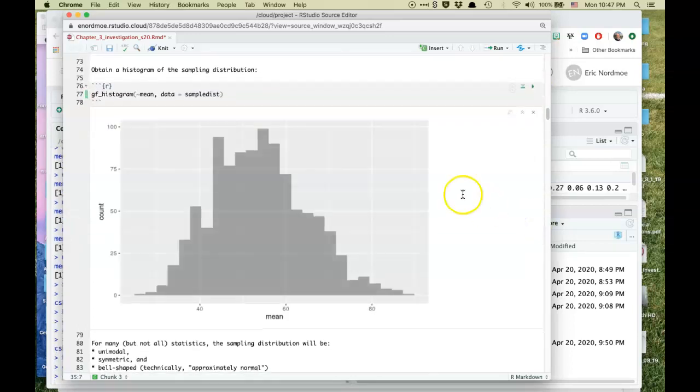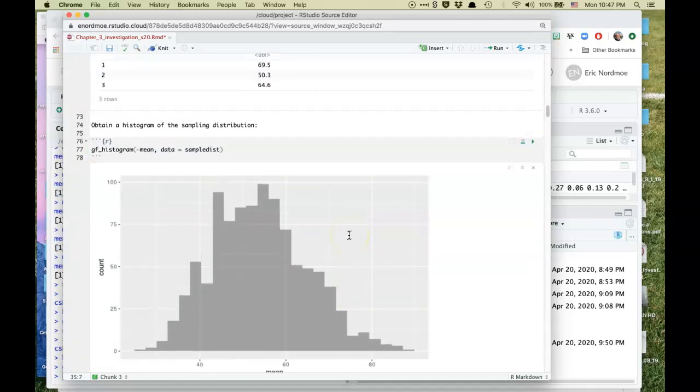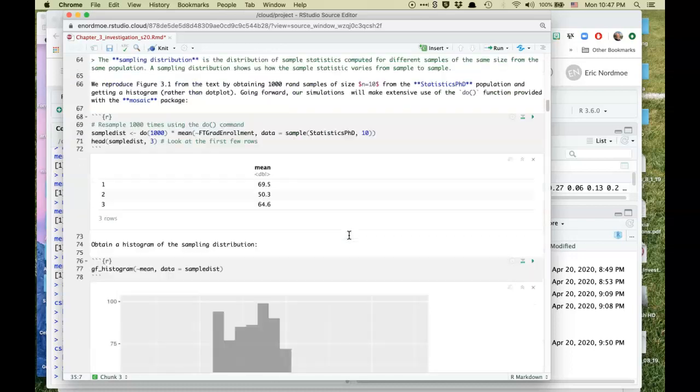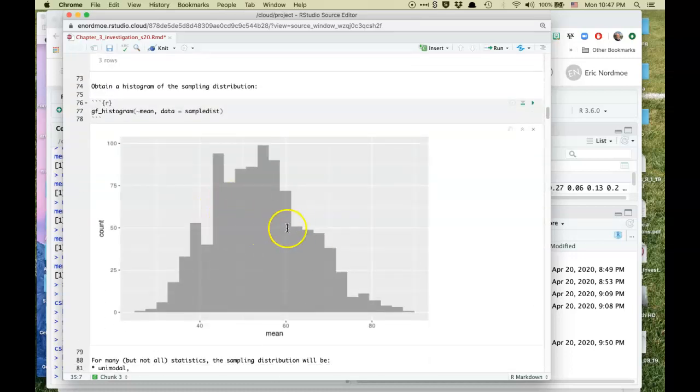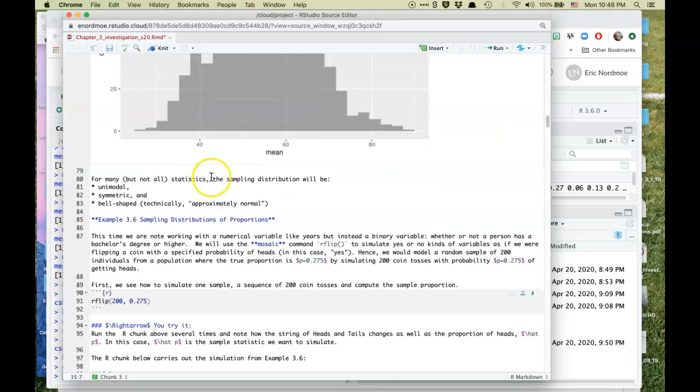So rerun the sample, get a new picture. So you can see it has that general shape to it. Whether it has a little skewness or not, I'll let you decide. But this is our sampling distribution. So for many, but not all, the sampling distribution will be unimodal, symmetric, and bell-shaped. Okay, so let's carry on. This was the sample mean.